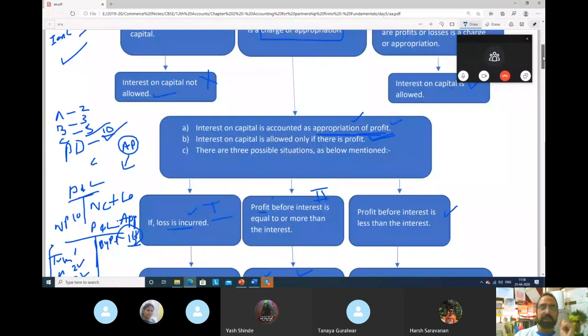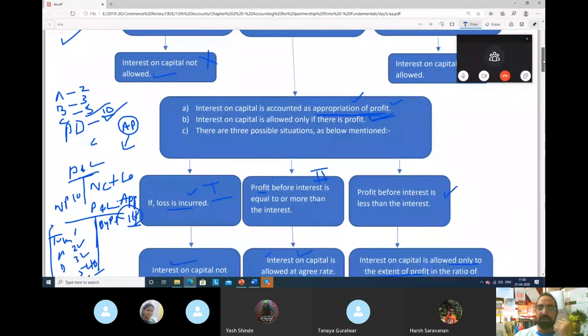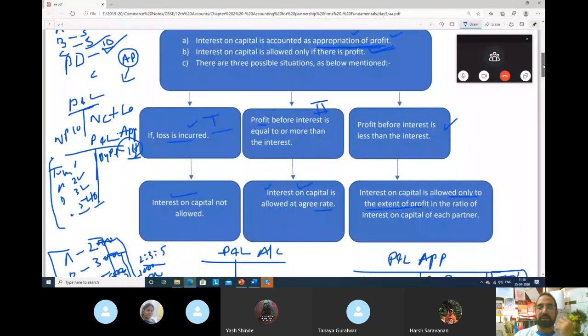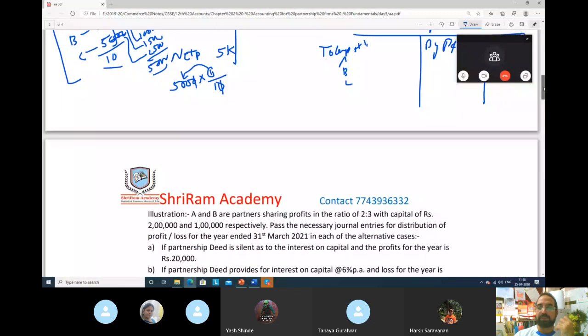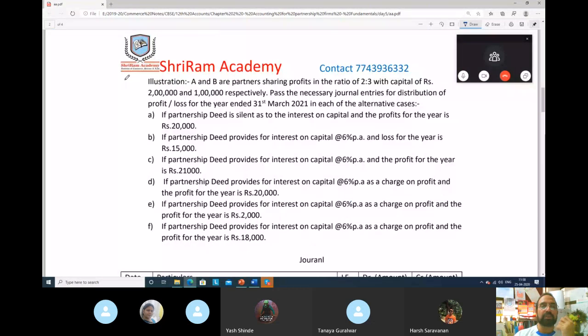Now let us see one example and then we will be in a position to understand in a better way. See, this illustration we will see. Very good illustration. A and B are partners sharing profits in the ratio of 2:3.